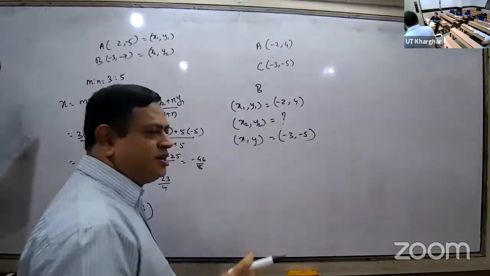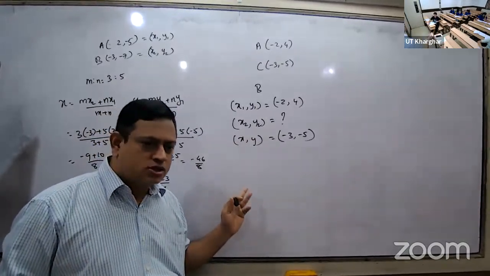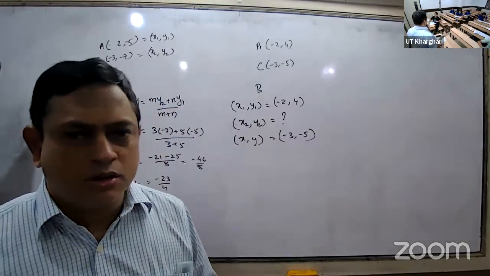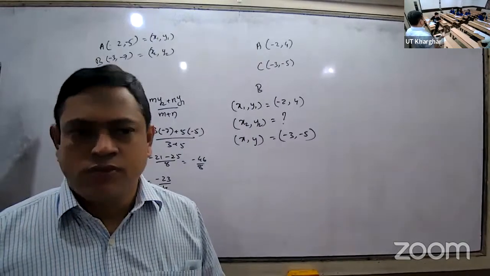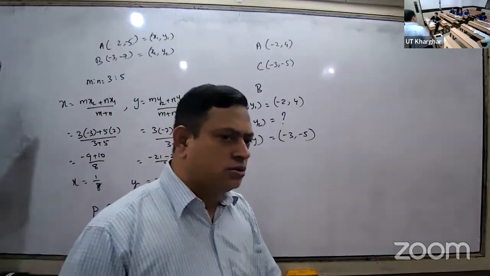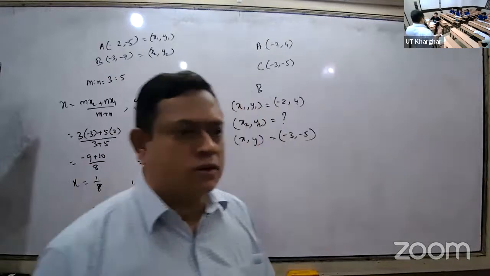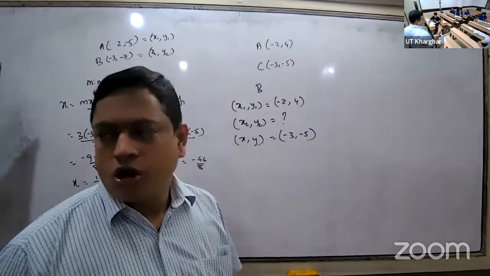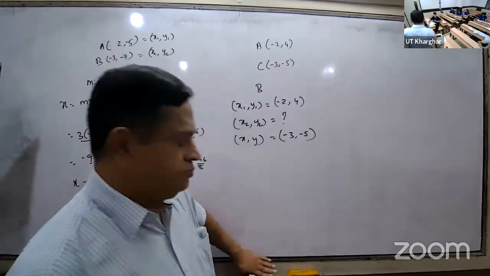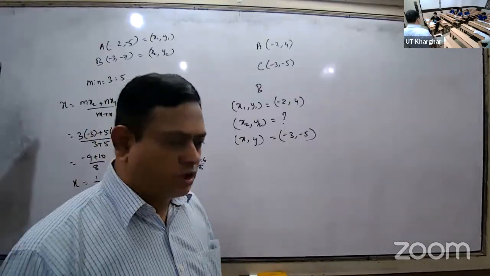See, midpoint formula, you forgot. What is the midpoint formula? X is equal to x1 plus x2 by 2. Y is equal to y1 plus y2 by 2. Stop writing, all of you. What is x and y? Coordinate of? Which formula are we doing? Midpoint. So tell, what is the midpoint formula?